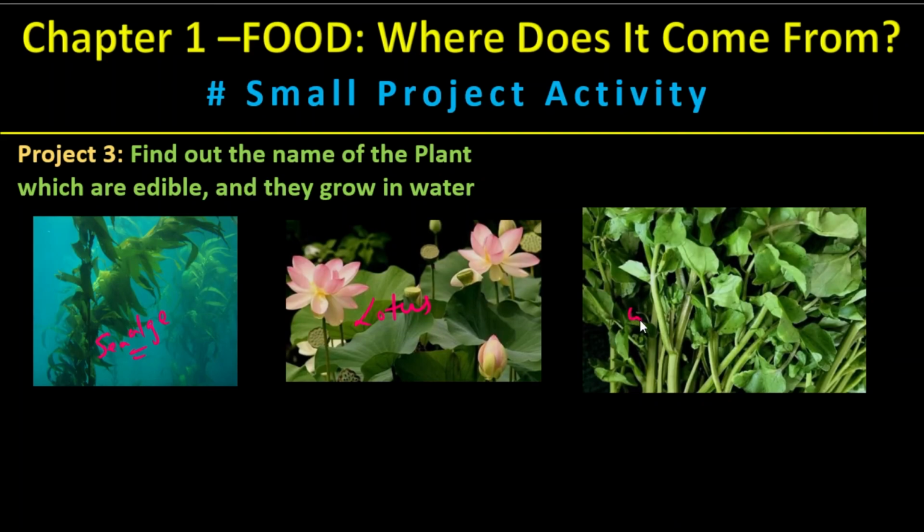This is a water spinach. I'm giving an example. So like this you need to list out the plants which are part of the food, and we eat those things, and those plants should grow only in water. So list out those things.